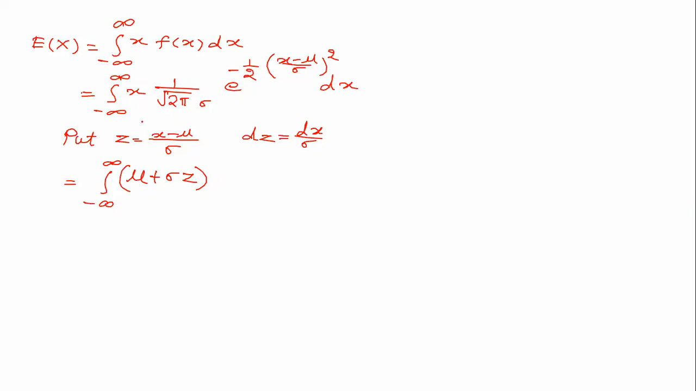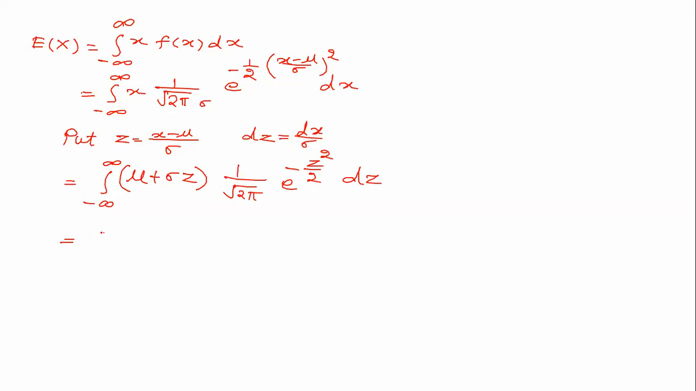Here x is mu plus sigma z. Then 1 upon root 2 pi, and you can see dx upon sigma is equal to dz, and e to the power minus z square by 2. So there is nothing to worry about at all. If you are confident, then absolutely nothing to worry about.